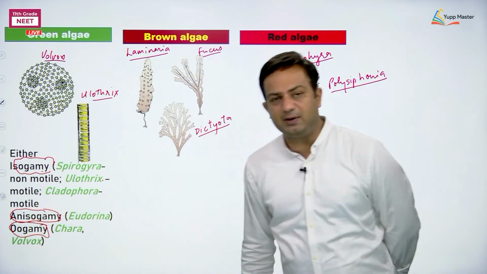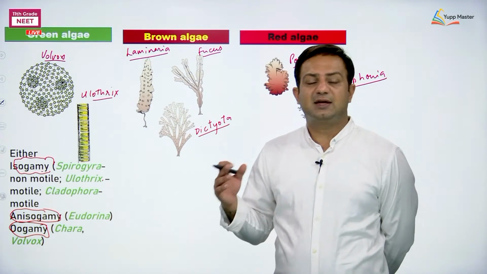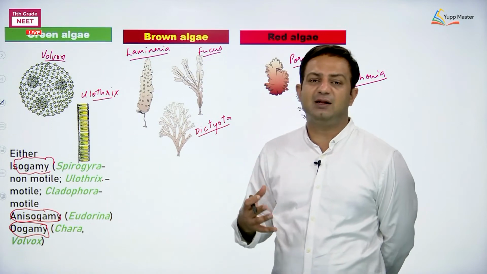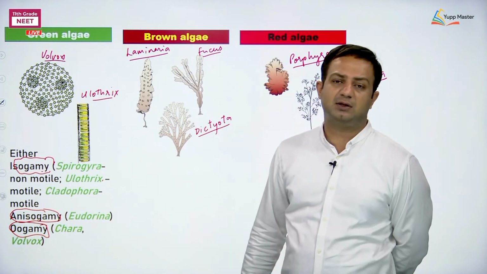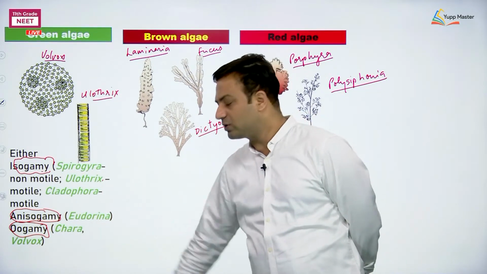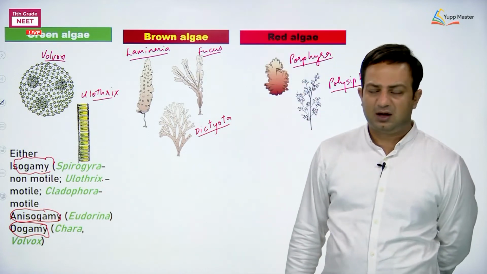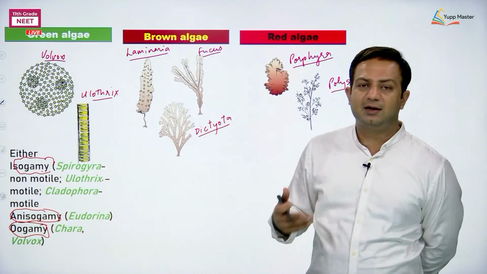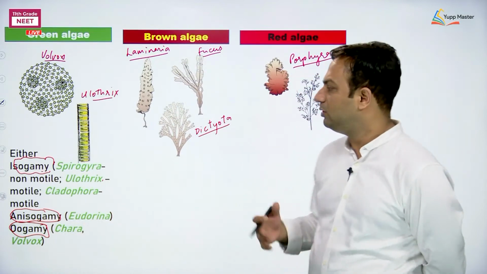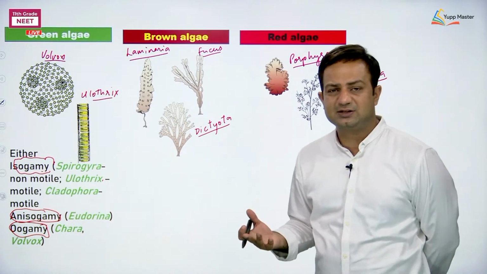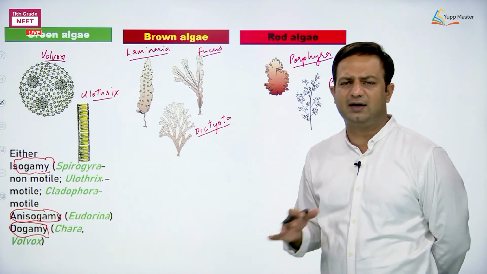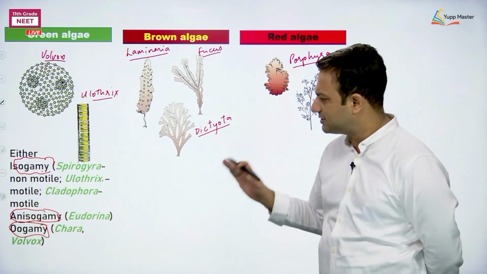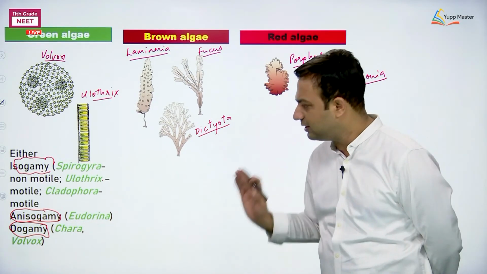Next is oogamy, the case where the female gamete is larger and the male gamete is small, and this is about Chara and Volvox. Clear? The examples are almost those which get repeated again and again. We need not remember excessive examples. Additional examples are not required. These are more than enough.